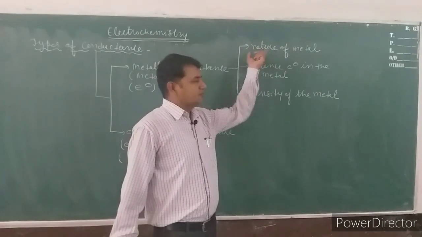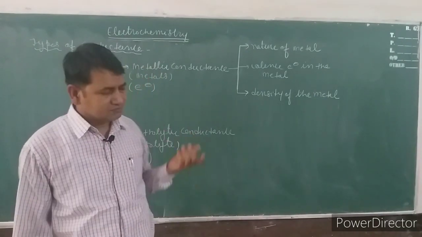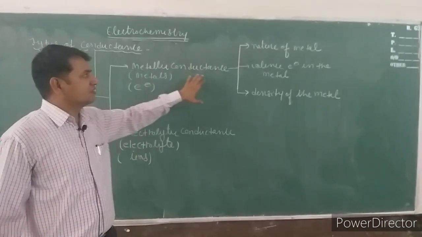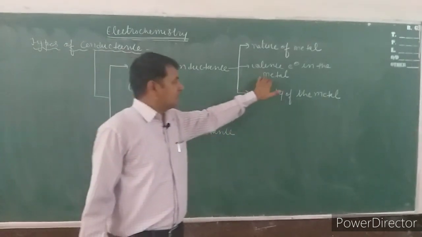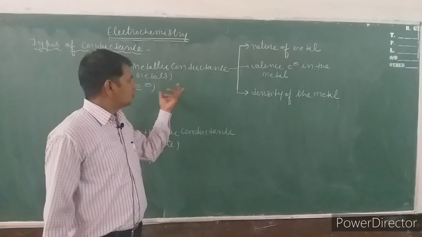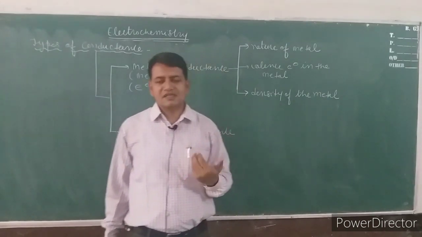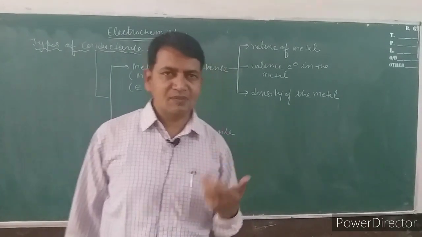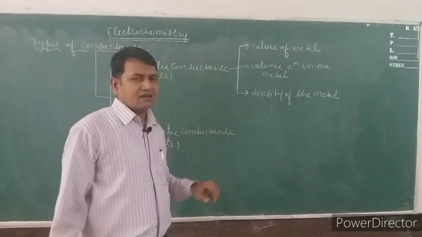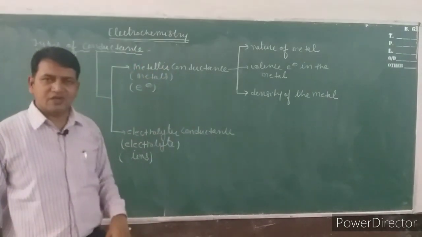Nature of metal means whether the metal is more reactive or less reactive. If the metal is more reactive, the general observation is that metallic conductance will be more. Valence electrons in the metal: when a metal has more valence electrons, it shows more metallic conductance. And the last, density of the metal. As the density of the metal increases, the hardness increases, and due to the hardness the metallic conductance decreases. So these are the three factors on which metallic conductance depends.